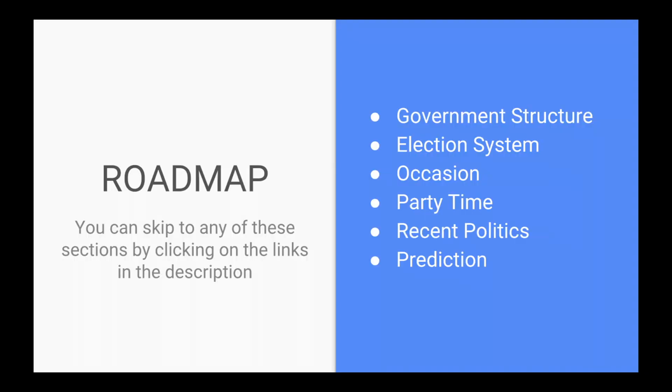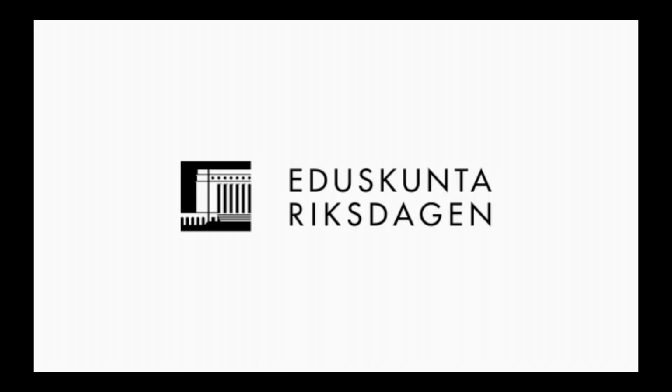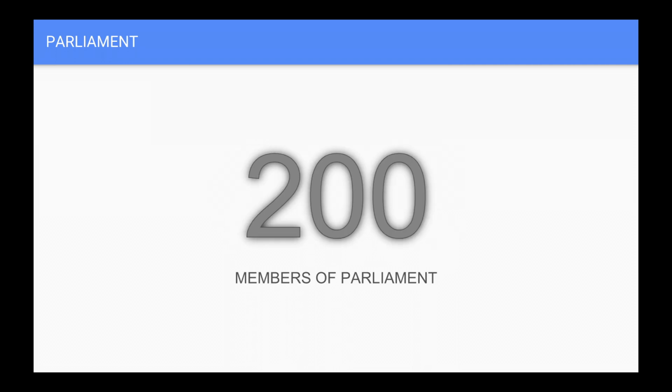Same roadmap, let's get started. First, we study the Finnish government structure. There's a legislative branch consisting of the parliament and the executive branch consisting of the president and the government, or the cabinet. The parliament is unicameral and has a total of 200 seats.